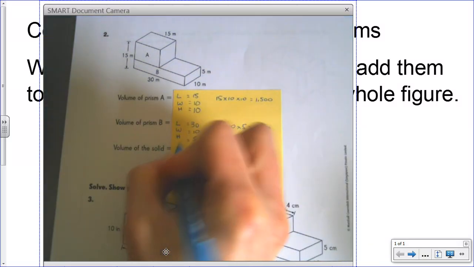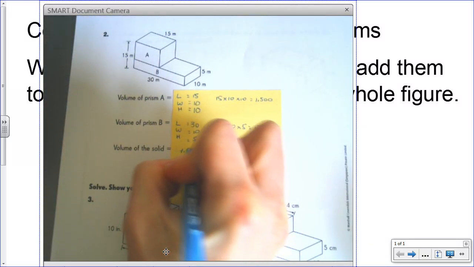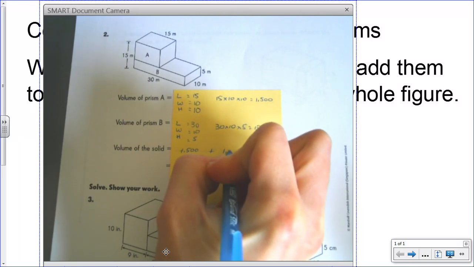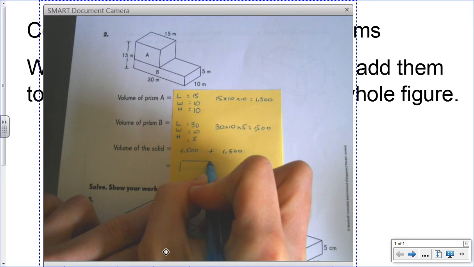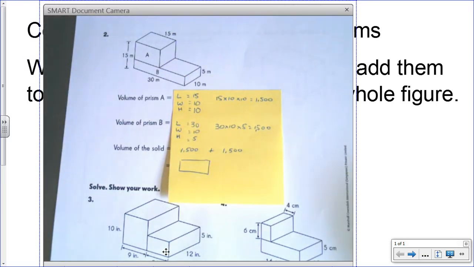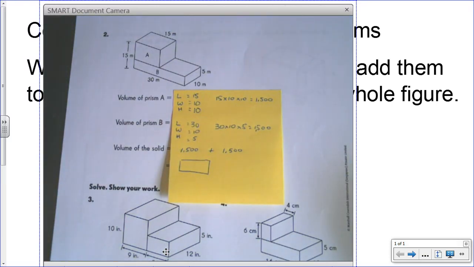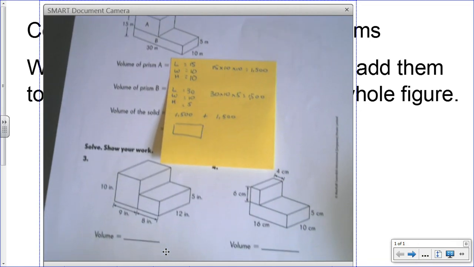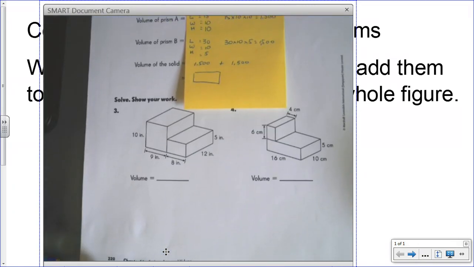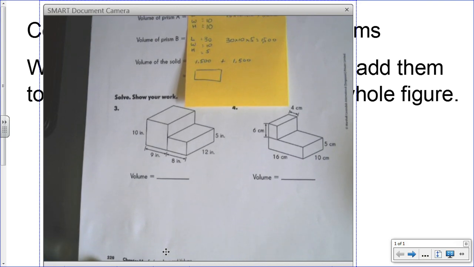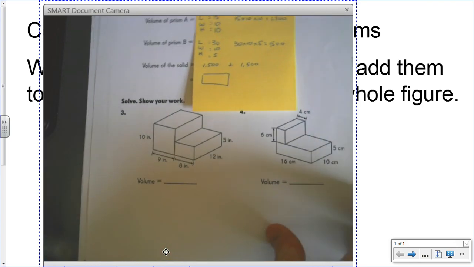The volume of the whole solid, 1,500 plus 1,500. You're going to have to solve that and find the volume for the entire composite solid. When you do that, you're going to have to answer the workbook Google form as well. Today, for independent practice, you're going to finish off on page 220. You're going to finish numbers 3 and 4.